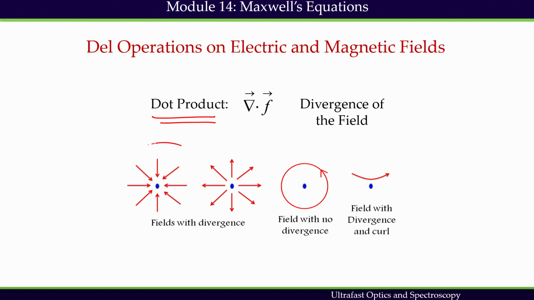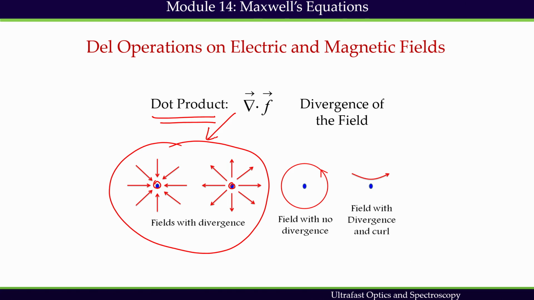For an example here, if this is representing the field, then it is quite clear that the field is either converging towards this point or diverging from this point.